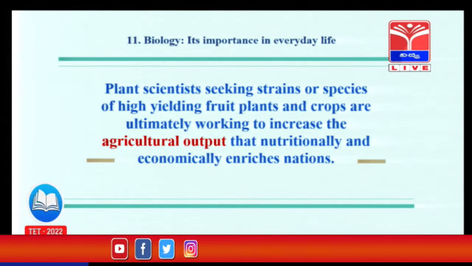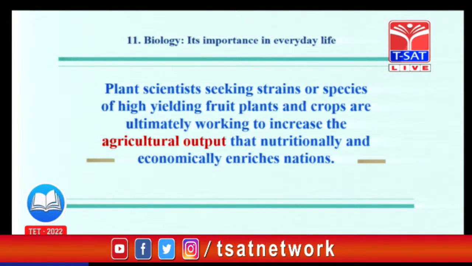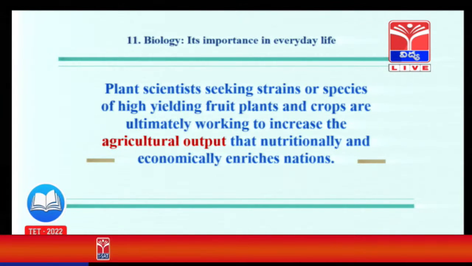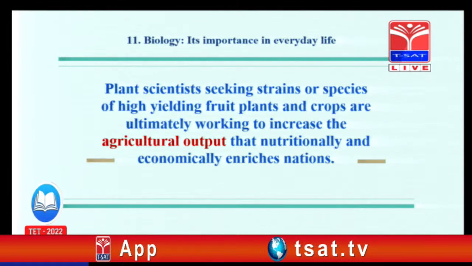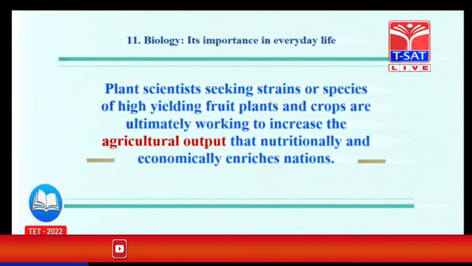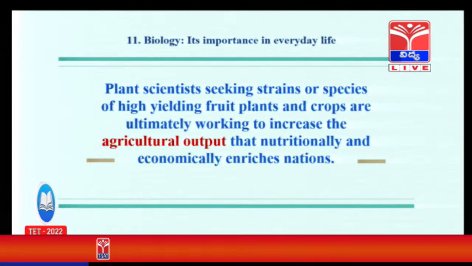As we know, geneticists, plant scientists and zoologists are all working on this issue. What is this issue? Growing population is a major issue to the world, in all countries. For this growing population, enough food supplies are required.